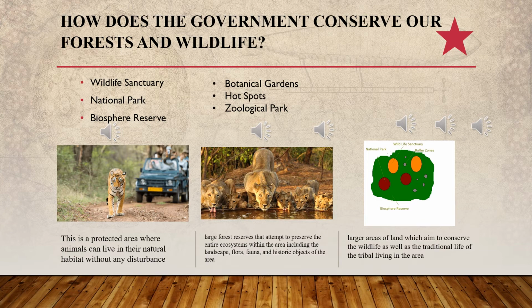If suppose there is a drought going on in an area, we can't leave these animals on their own. They need to be helped. So the government will make provisions and forest officers will provide water to these animals.